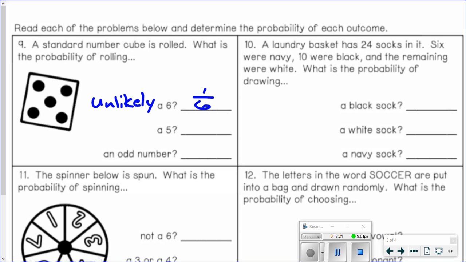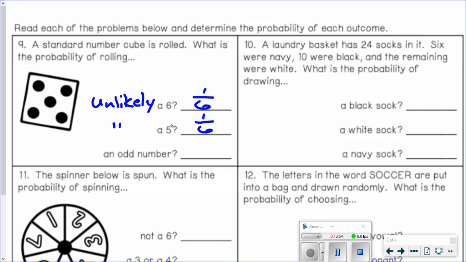All right, what about the probability of rolling a 5? Well, how many 5s are there on the die? There's 1. How many possible outcomes or total outcomes? There's 6. And again, that's the same thing. It's unlikely. So you're just as likely to roll a 6 as you are to roll a 5. That's what the probability value tells you. The probability for both of them is the same.